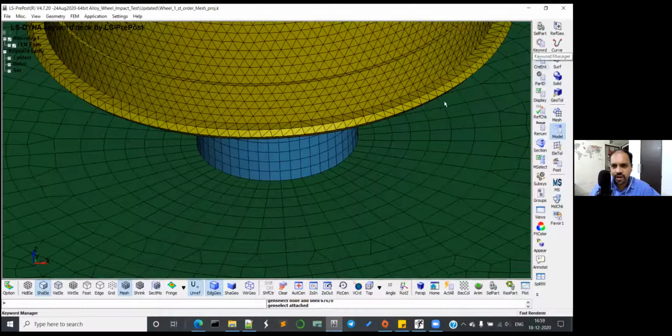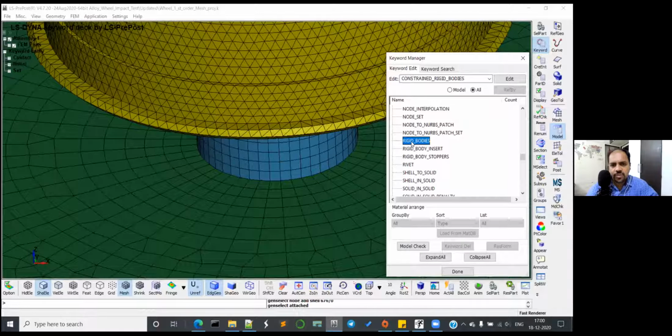It will be all alphabetical. Now it will be down: A, B, C, D. It's R, rigid body. Come down. Scroll down. Yes. Just go up. Can you see that? Simple rigid bodies. Yes. Double click on it.